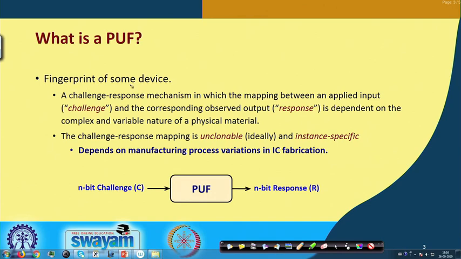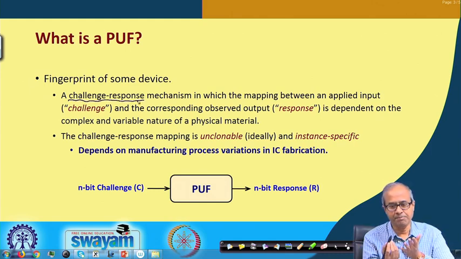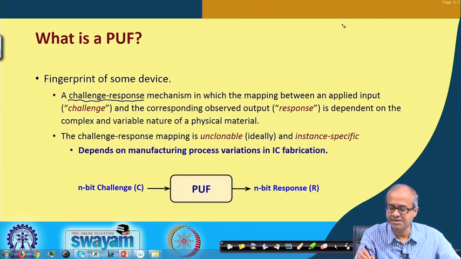Suppose I have this kind of a PUF and we define something called challenge response mechanism. The way a PUF works is that suppose I have a chip, and inside my chip the PUF can be sitting in between.